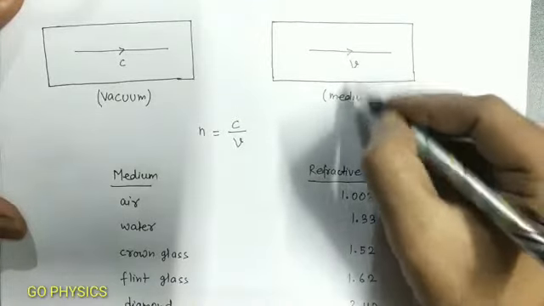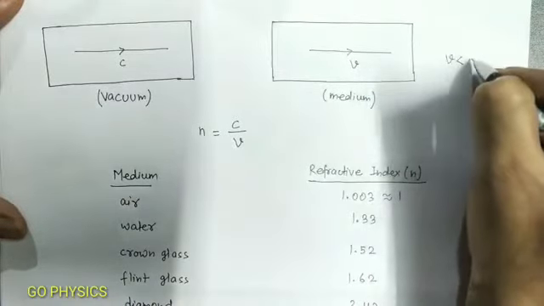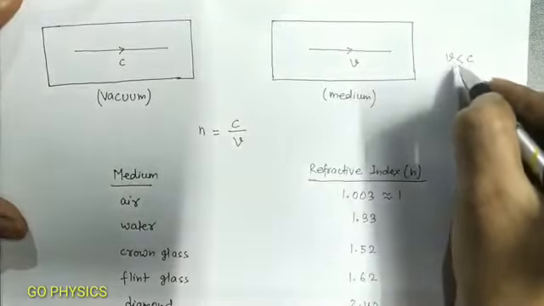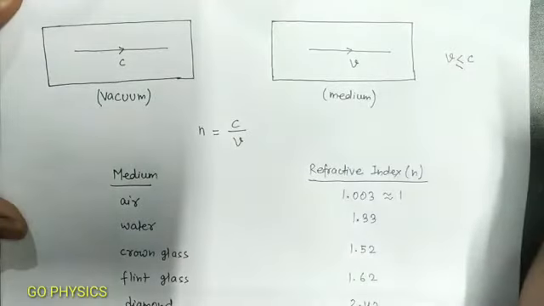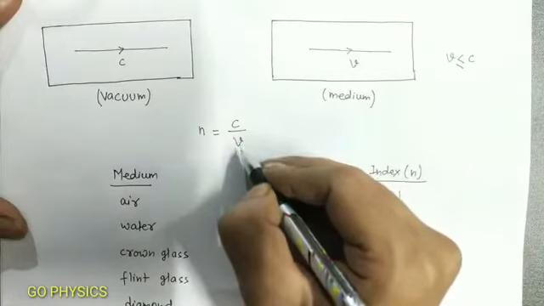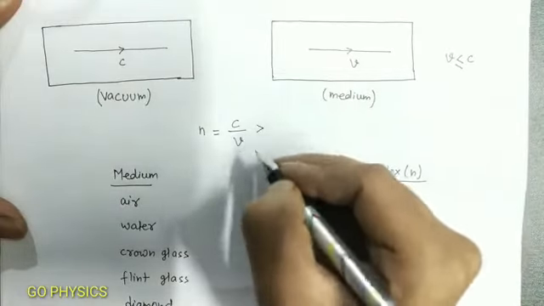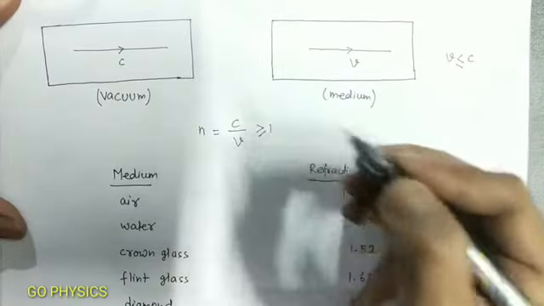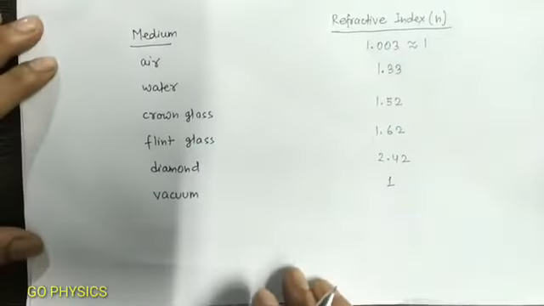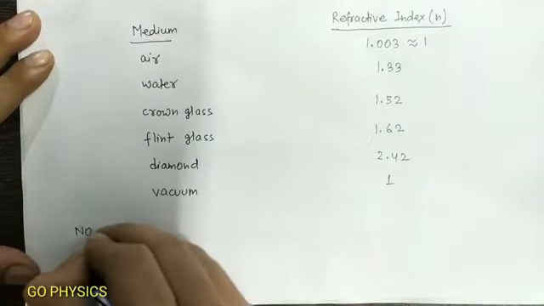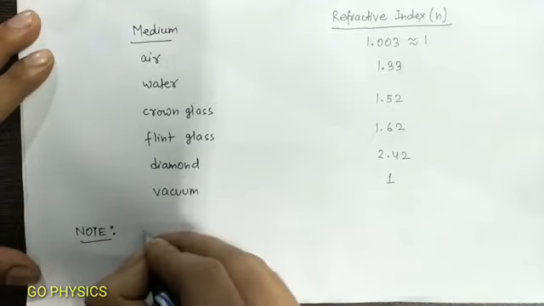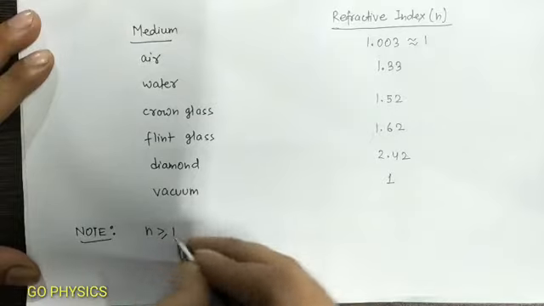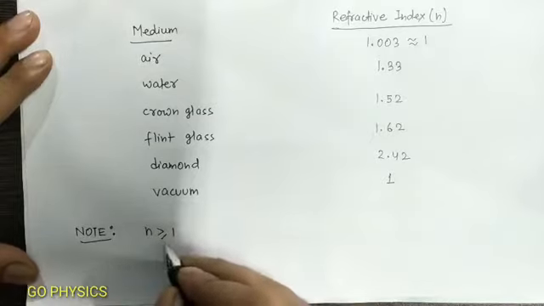Since in any material medium v is less than c, and if this medium is vacuum, then this v is equal to c, therefore this ratio will always be greater than 1, and if it is vacuum, then it will be equal to 1. Therefore, the value of the refractive index of a medium is always greater than or equal to 1. The equality sign holds for vacuum.